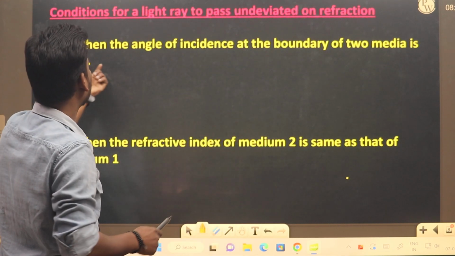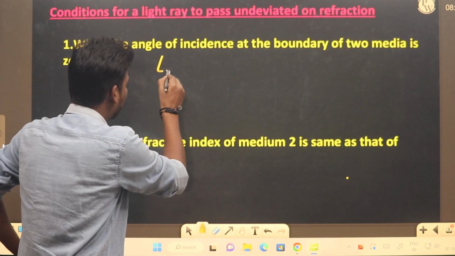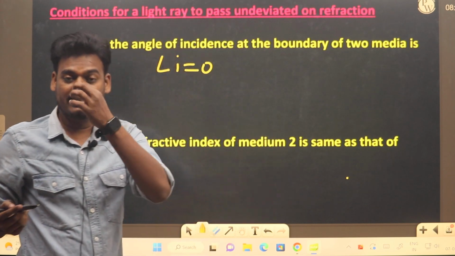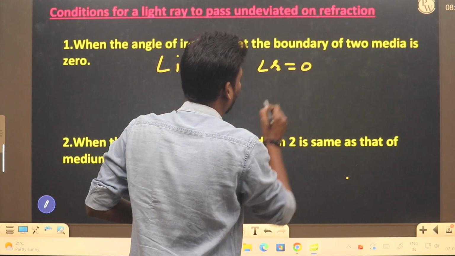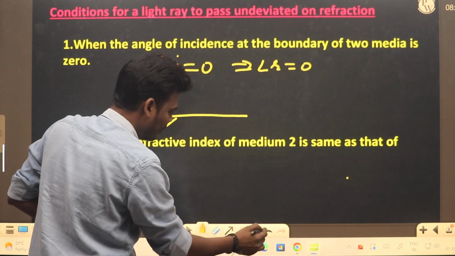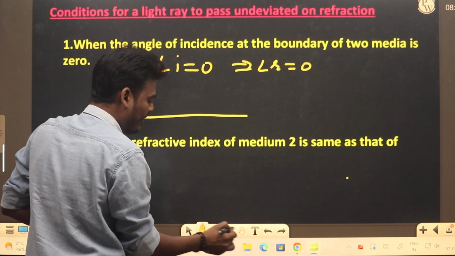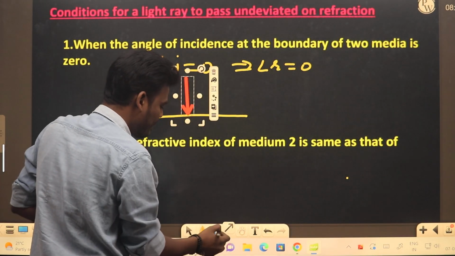When the angle of incidence at the boundary of two media is 0. So according to Snell's law, if the angle of incidence is 0, the angle of refraction is also 0. What does it mean? If I consider a surface, and light is falling in this way, what is the angle?